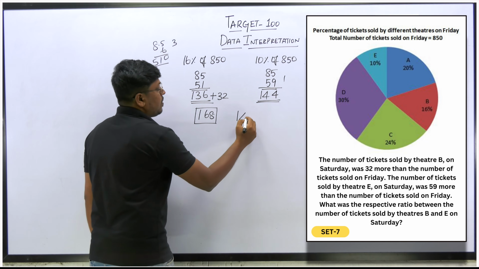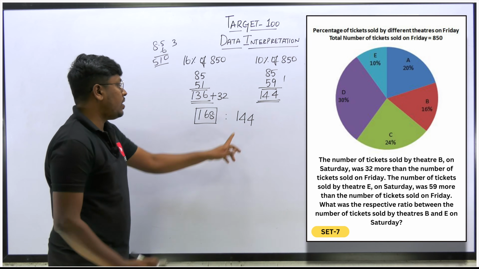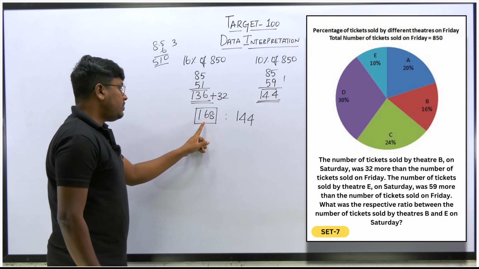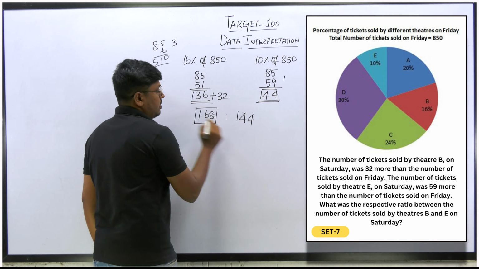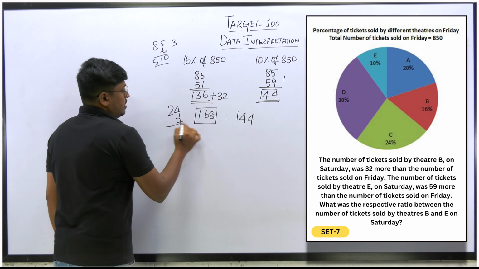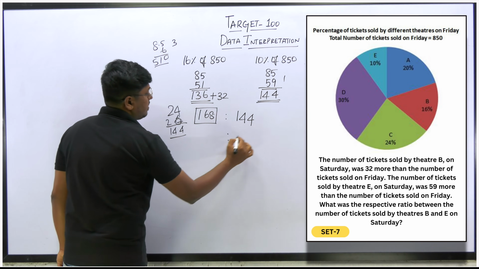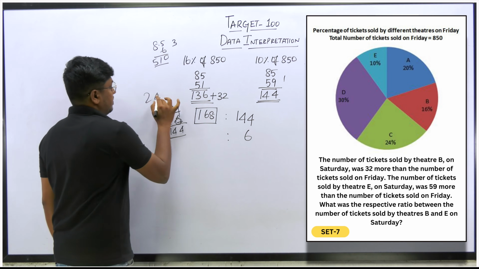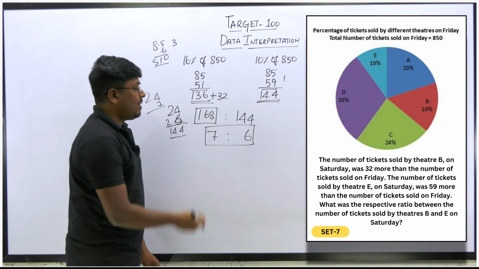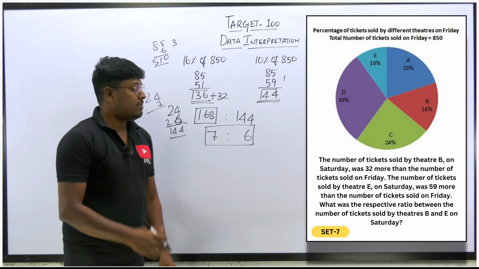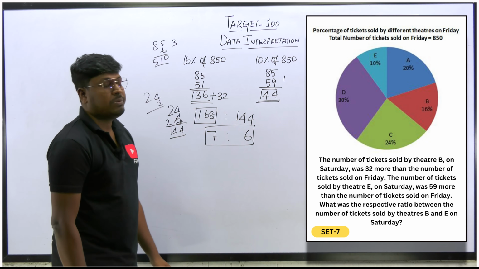So 144. Now what is our target? Our target is to find the ratio. So the ratio is 168 to 144. Going with 24 times, 6 fours are 24, and 24 times 7 is 168, and 24 times 6 is 144. So it is 7 is to 6. Or else you can cancel it by 2 tables, and you will get 7 is to 6. So 7 is to 6 will be the answer for question number 2.